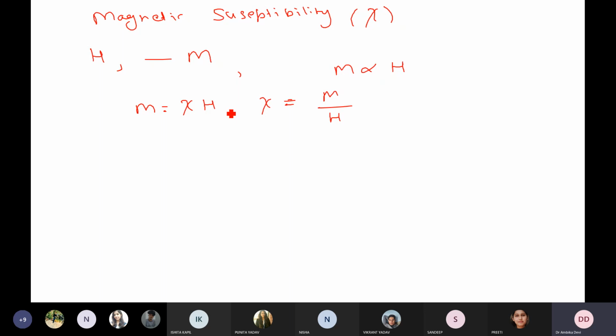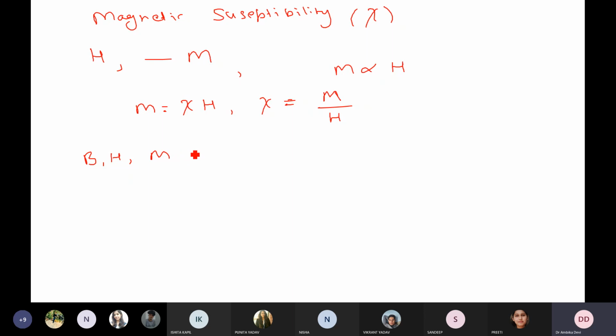So susceptibility is the constant of proportionality, and it is called magnetic susceptibility. It is defined as the ratio of magnetization to the applied magnetic field. Okay, so this is susceptibility. We also know that B, H and M: B is the magnetic flux density, H is the applied magnetic field, M is the magnetization.